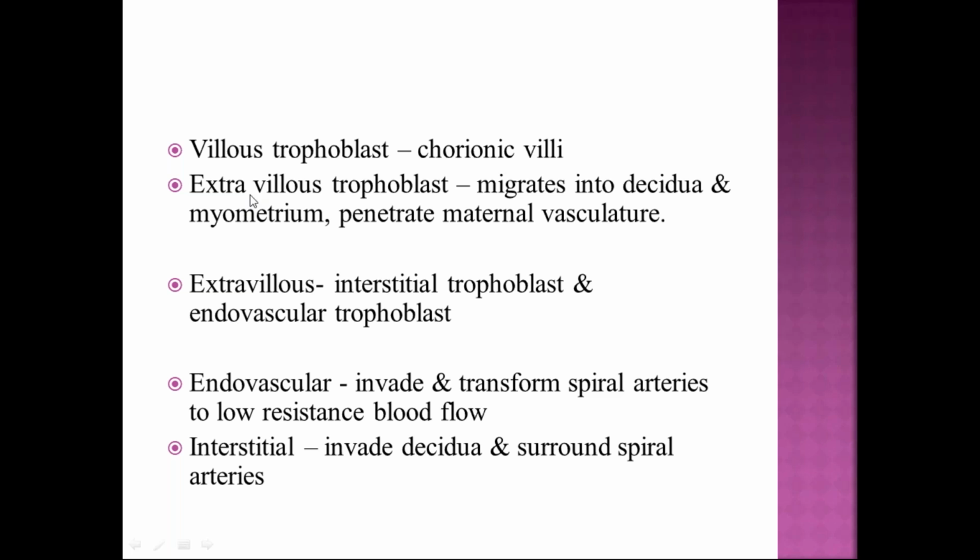So the villous trophoblast usually forms the chorionic villi. The extravillous will migrate into the decidua, the maternal space, and myometrium, and penetrate the maternal vasculature. The extravillous is again of two types, endovascular and interstitial. The endovascular trophoblasts invade the spiral arteries of the mother, and they convert the spiral arteries into a low resistance blood flow. The interstitial trophoblasts usually invade the decidua and surround the spiral arteries.